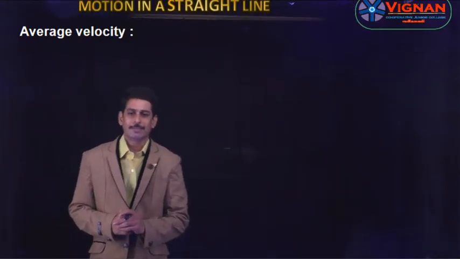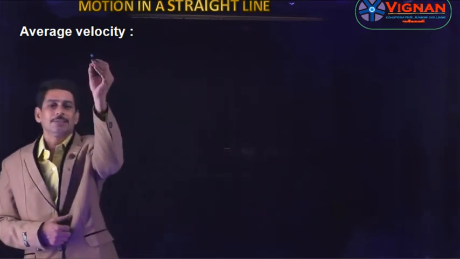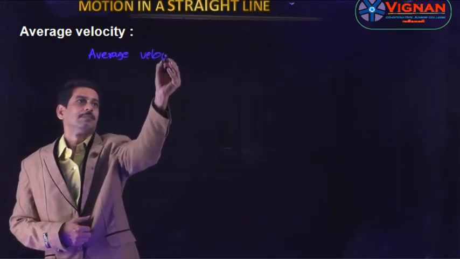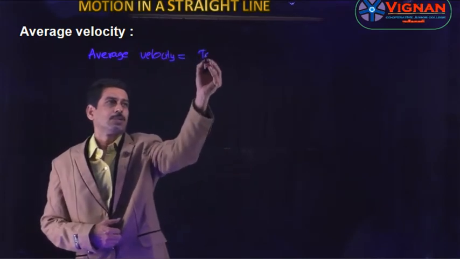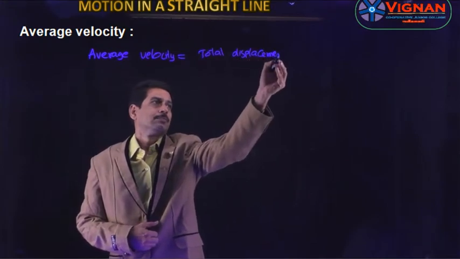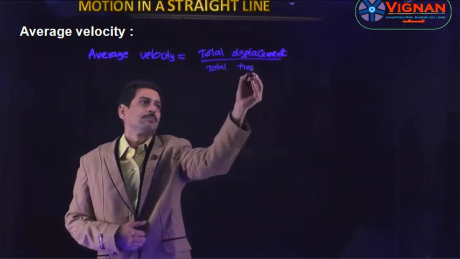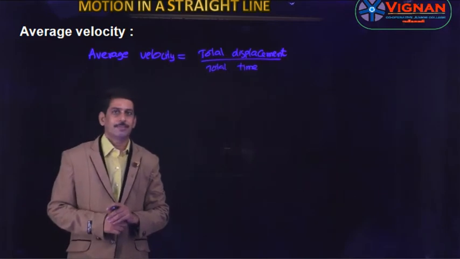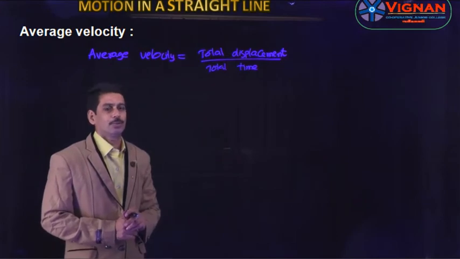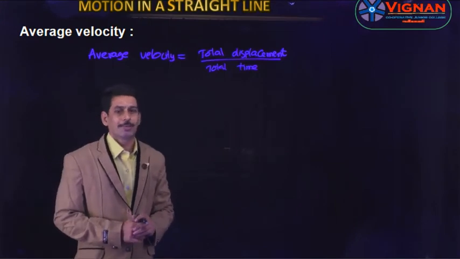Now let us see what is average velocity. We know the formula for velocity as displacement by time. So average velocity is nothing but total displacement by total time. The definition is defined from this formula only. So average velocity is nothing but the total displacement traveled divided by total time interval taken.